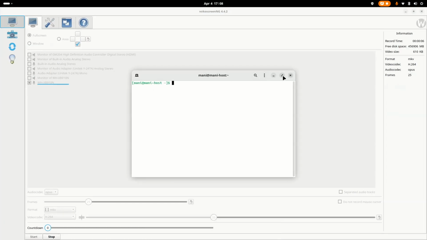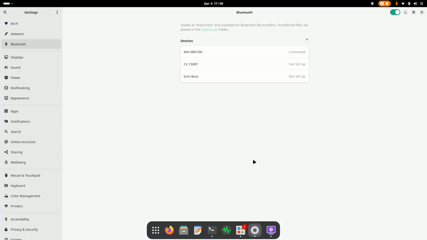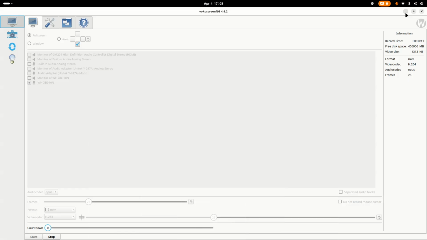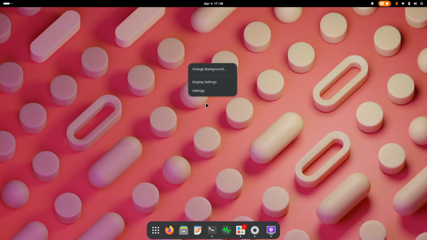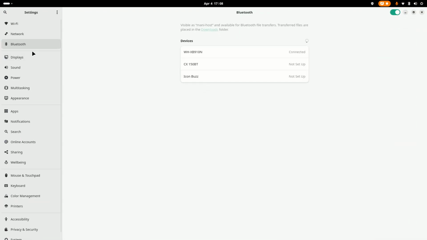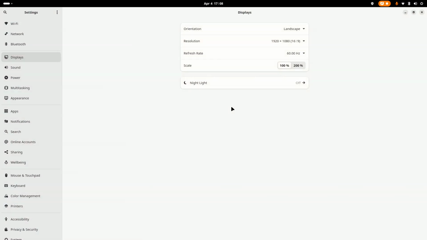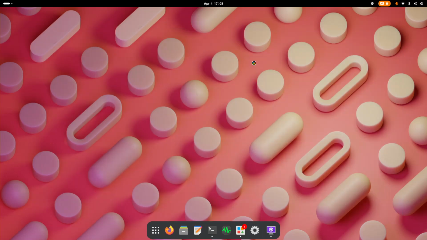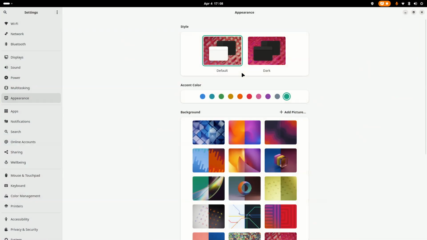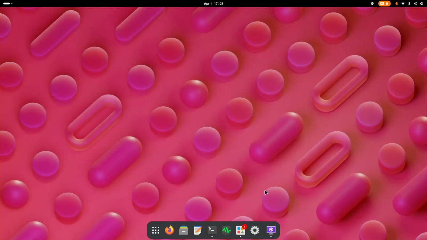So, I've installed Manjaro. It is the best OS I've installed so far. So, I'm just going to change it to dark settings. I'm using a simple screen recorder. Yeah, this is better. Yeah, sorry, I'm using Vokoscreen NG.